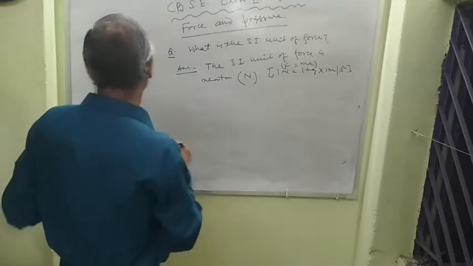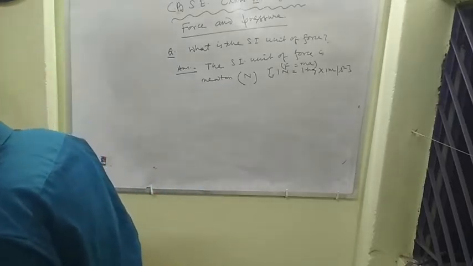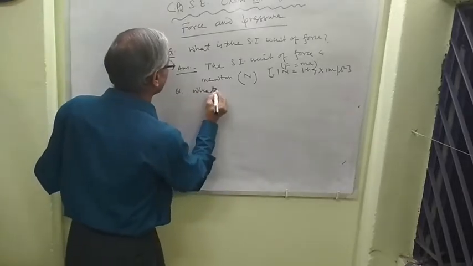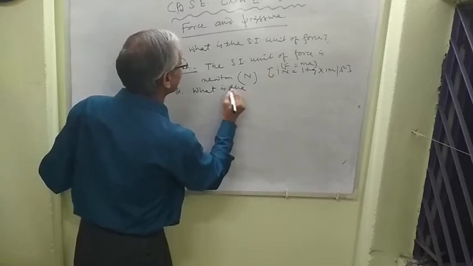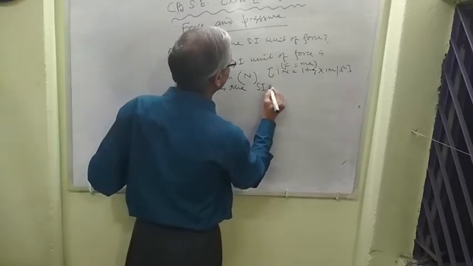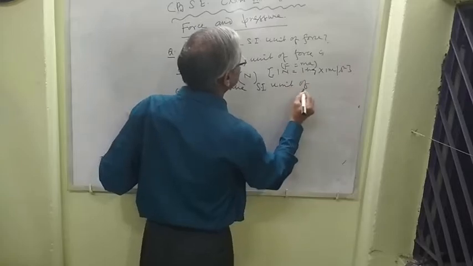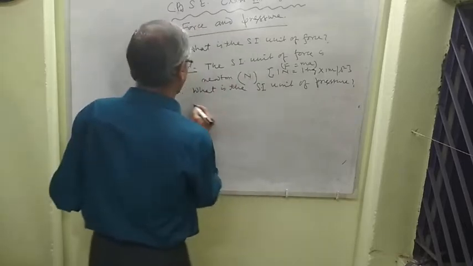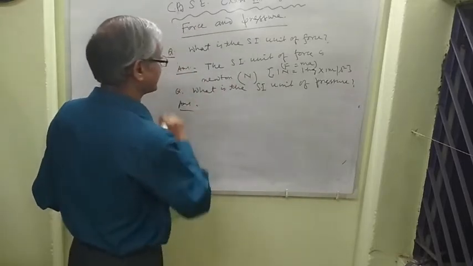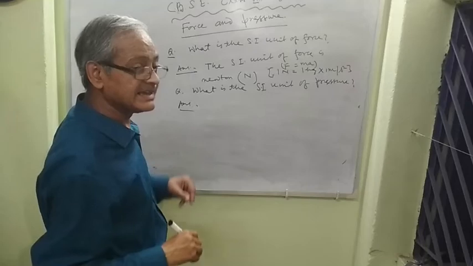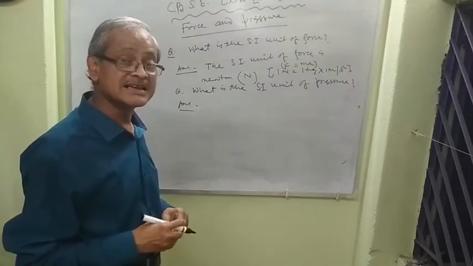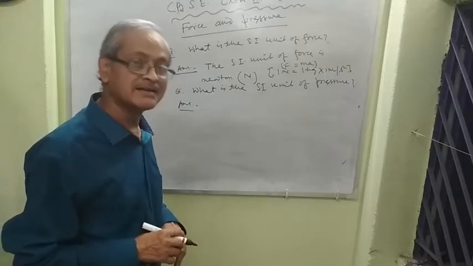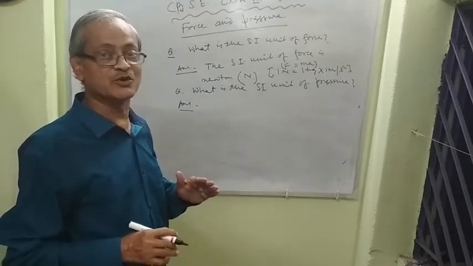Now, what is the SI unit of pressure? Next question. What is the SI unit of pressure? Answer. The SI unit of pressure is Newton per meter square. Normal force per unit area is called pressure. Here force by area is equal to pressure.